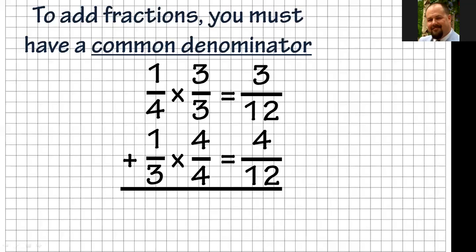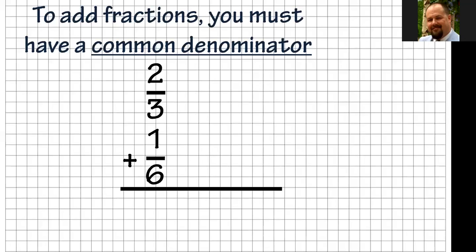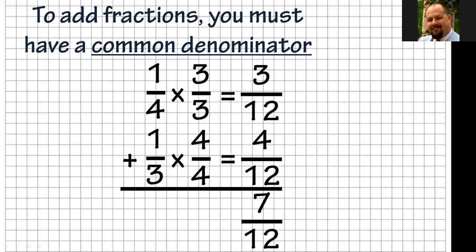So for the top one, 4 times 3 is 12. 1 times 3 is 3. So I bring that straight across. So 3/12 is the equivalent of 1/4. On the bottom one, I have 1/3 times 4/4. 1 times 4 is 4. 3 times 4 is 12. 4/12 is the equivalent of 1/3. Now that I have those, it's a common denominator, right? So now I can just work those like I did. What is 3 plus 4? 3 plus 4 is 7. I bring the 12 down. Is there anything to divide it by? There's not. So that's my final answer there, 7/12.